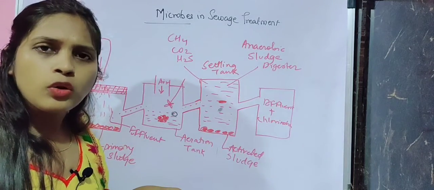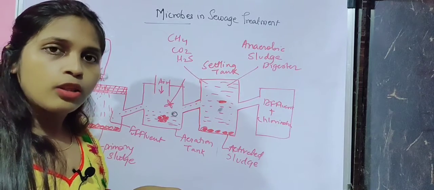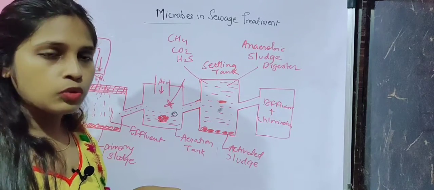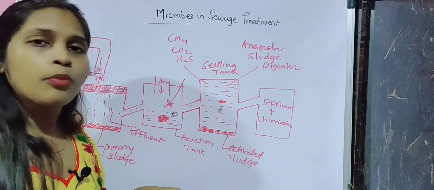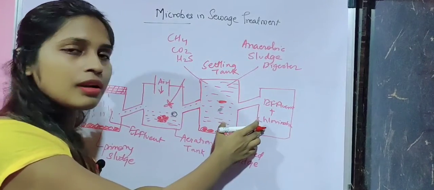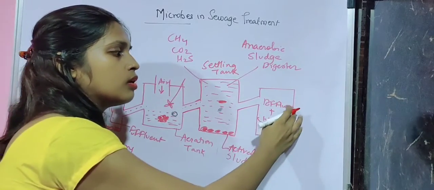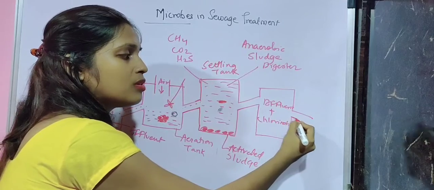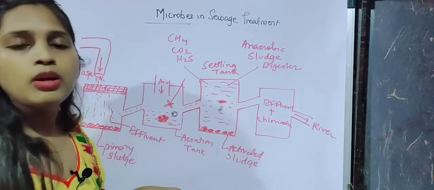Chlorination assures that all the pathogens, or disease-causing agents, are killed and the water is now really usable. So the effluent, which is now 95-96% cleaned, is mixed with chlorine, and after chlorination the water, which is no more sewage, is released into the river or any water body.